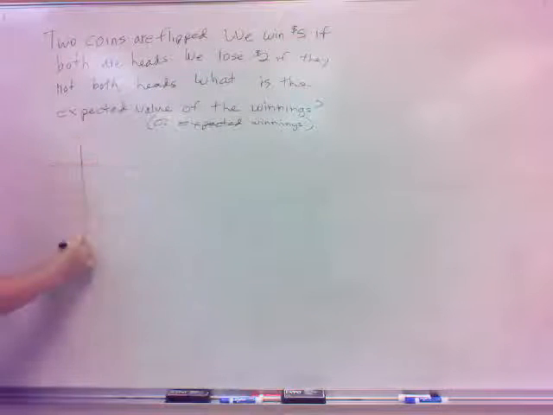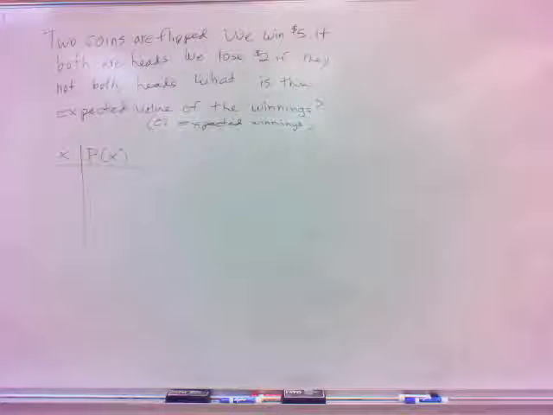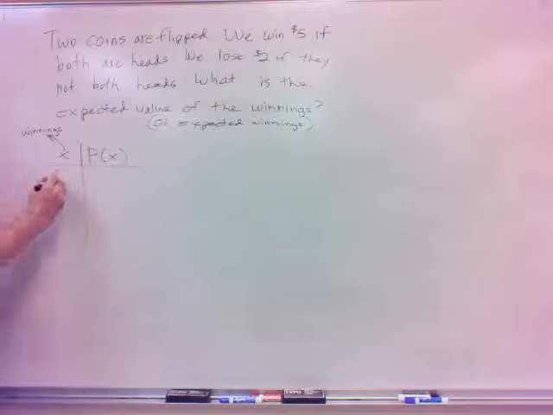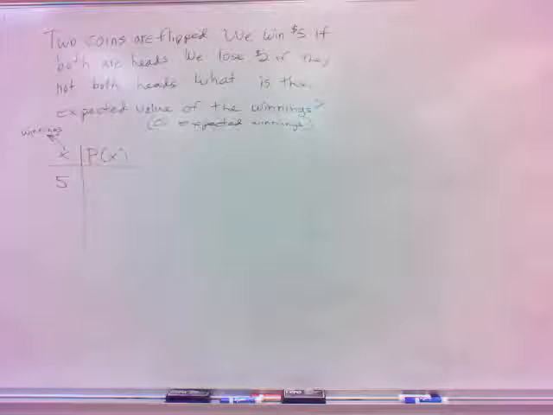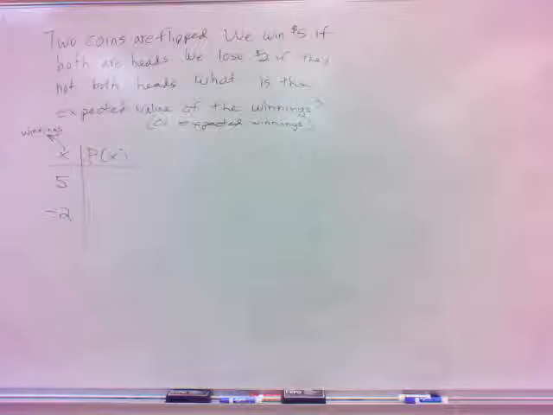All right, well, what's our first step? Our little table, probability distribution. Now, if we're talking about a game, my suggestion to you is for your x, let x be the winnings or losings. What are the possible winnings here? Well, I could win $5. So that's one of my x's. What else is an x? I could lose $2. So what do you want me to put for that? A -2? Yeah. So here, x is the possible winnings.